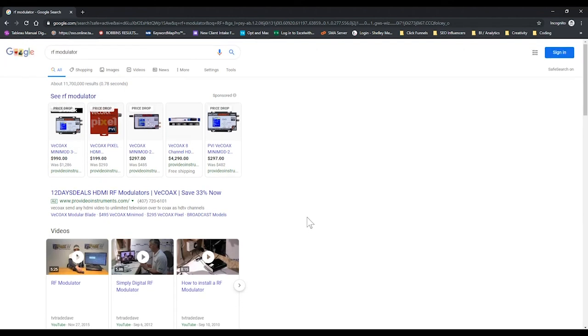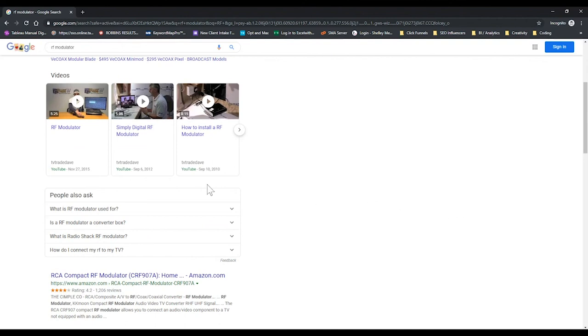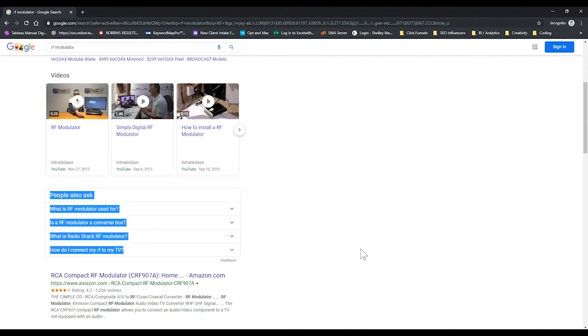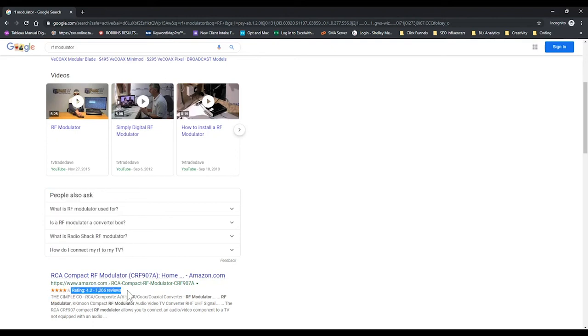So make sure that you look at these different keywords, you look at how the search engine results look, and then you need to know what type of content to create, and then you can also mark it up. Create videos, add schema to your videos, and put them on your website and on YouTube. Make sure that you're answering the questions that people also ask. Make sure that if you're selling a product, you have reviews, and that you use review schema to show that in the search results.